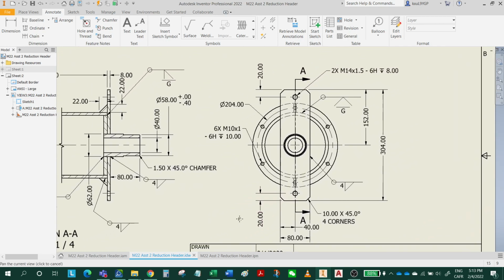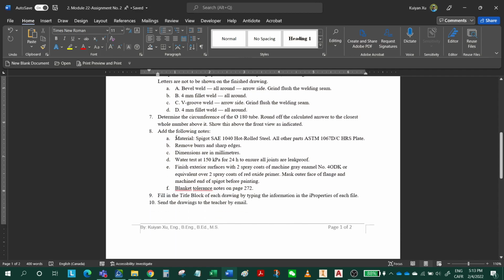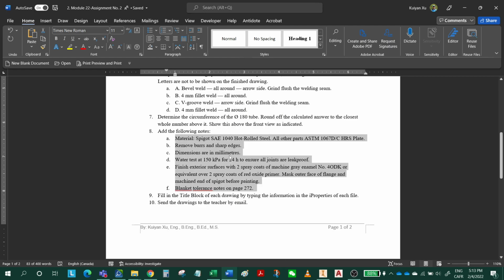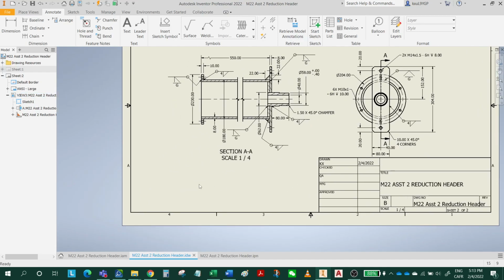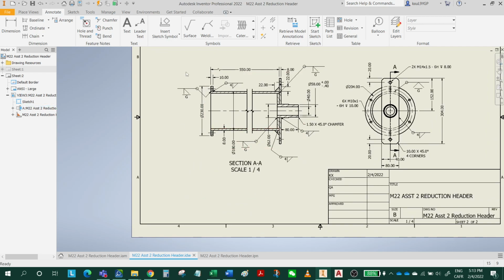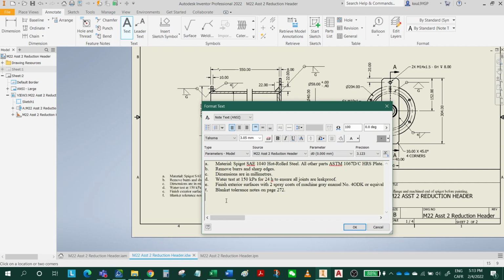All right. Last is to add the note. So I'm gonna copy the note, right click, copy, and put your note here. Yeah, we're gonna move this a little bit. So first we're gonna add a text here. We're gonna put it here. This is our note, A, B, C, D, E. Okay. And we're gonna change this size.